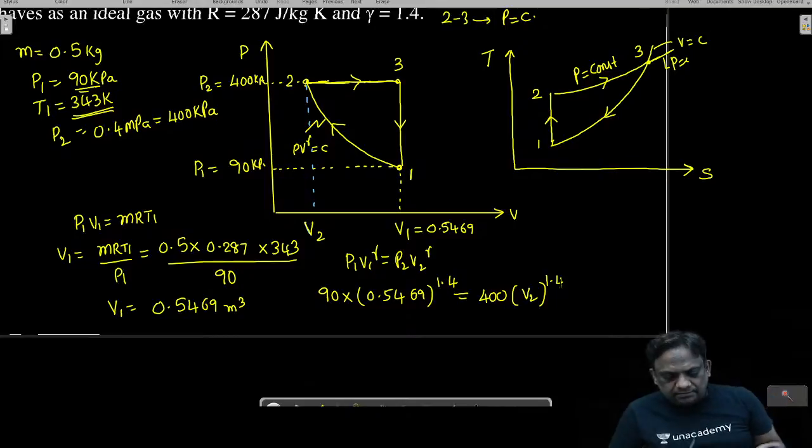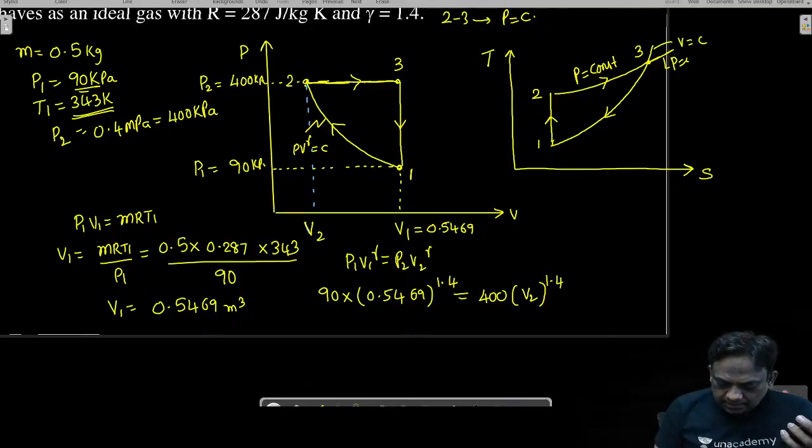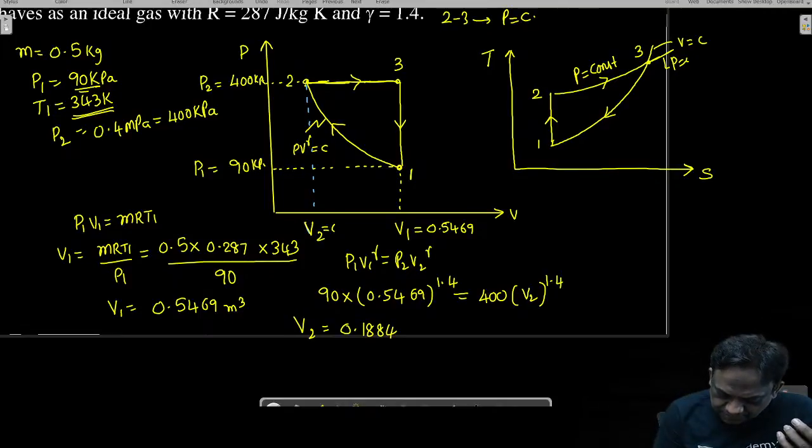So tell me the value of 90 by 400 to the exponent 1 divided by 1.4, into 0.5469. Anyone? Wonderful, Uma. V2 is equal to 0.1884. So therefore it is 0.1884.